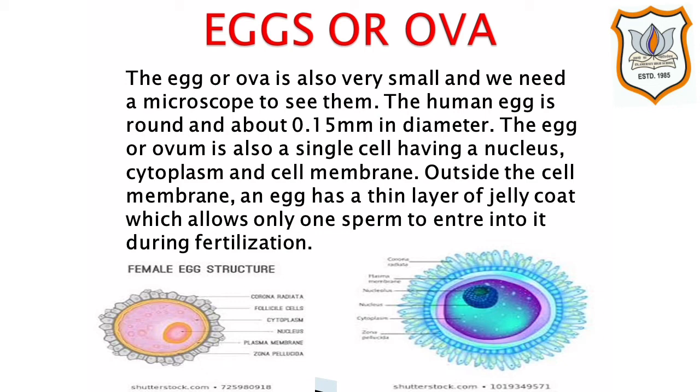A highly enlarged sketch of an egg or ovum is shown in the figure. The egg or ovum is also a single cell having a nucleus, cytoplasm and a cell membrane. Outside the cell membrane, the egg or ovum has a thin layer of jelly called jelly coat, which allows only one sperm to enter into it during fertilization.